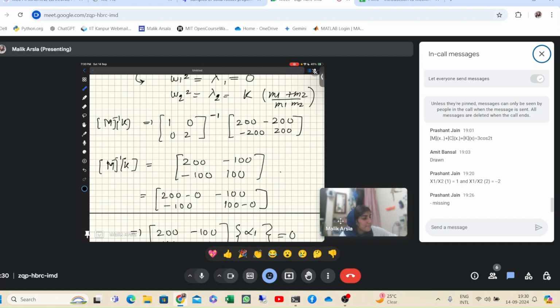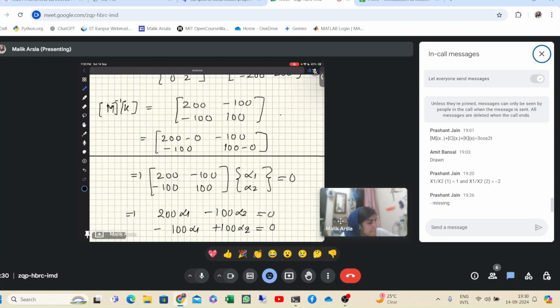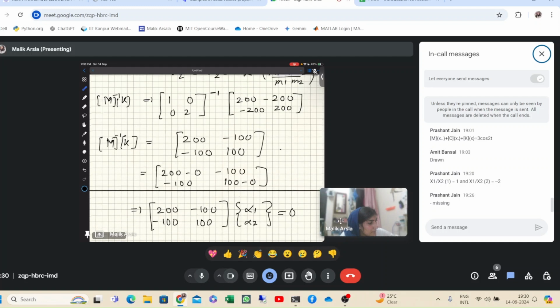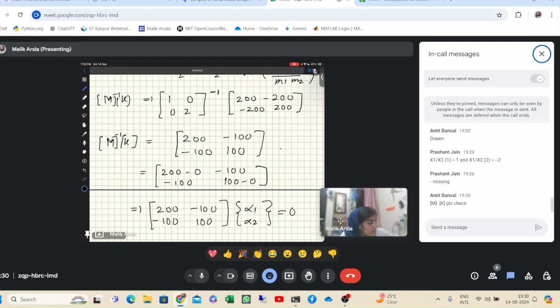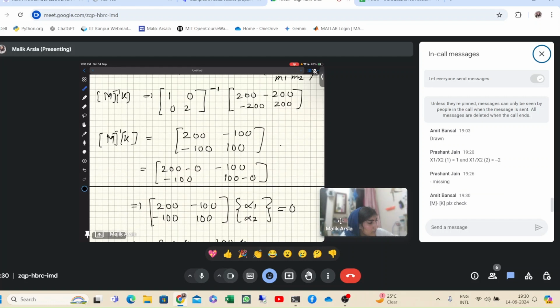I think, ma'am, the value of D, which means M inverse multiplied by K in the first case, is minus 100. Instead of minus 100, it should be minus 200. Where? This? M inverse K, 200 minus 200.